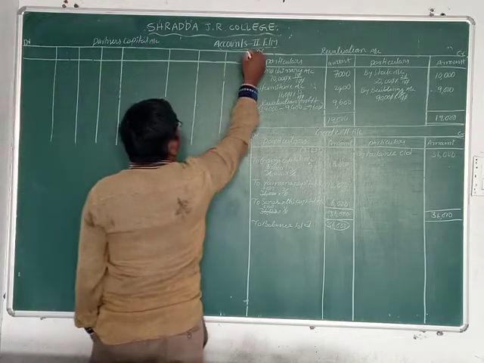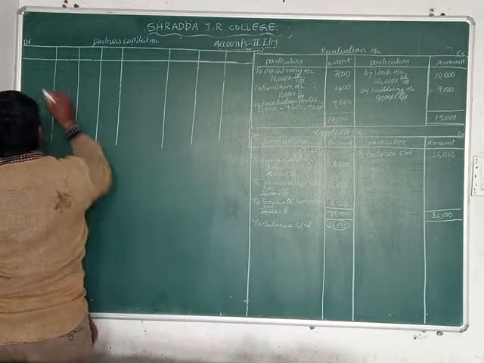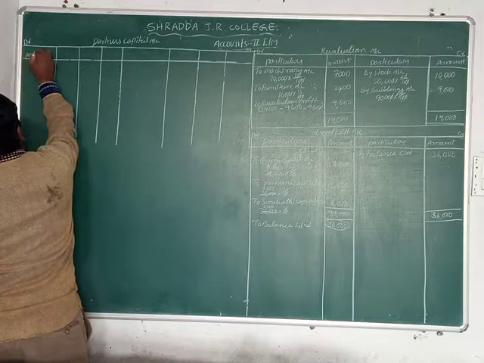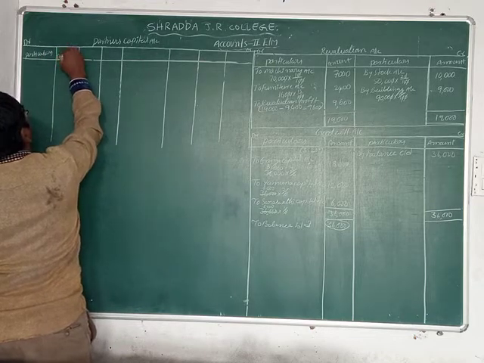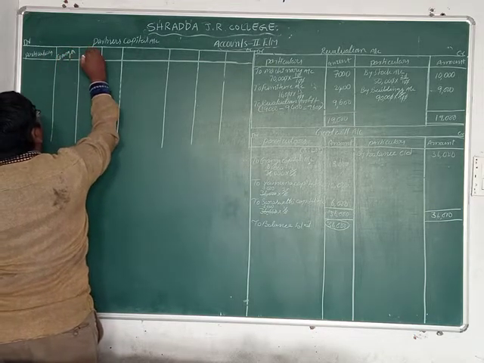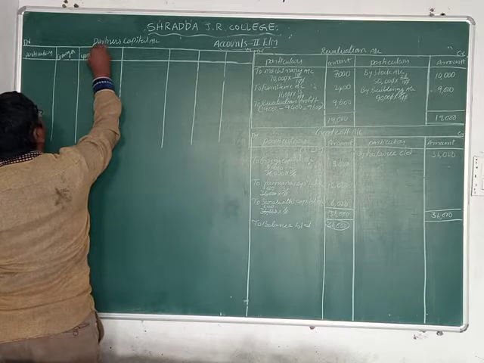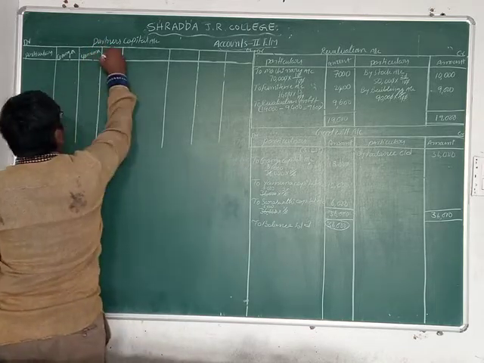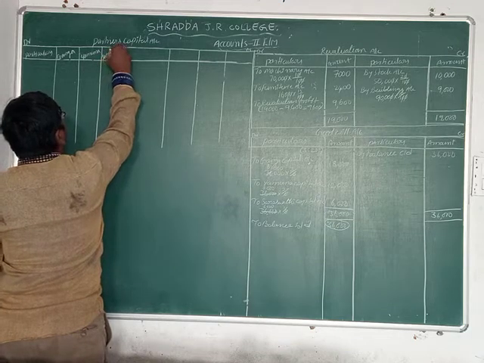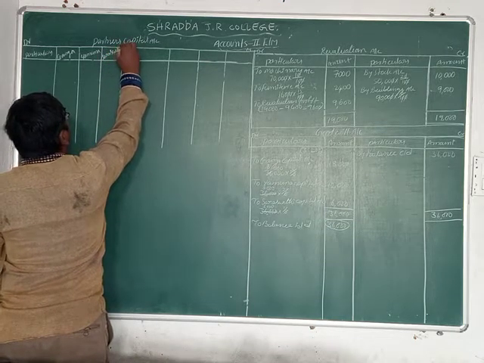Left side is debit, right side is credit. Particulars: Ganga, Yamuna, Saraswati.